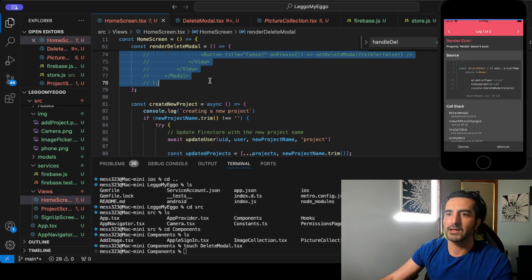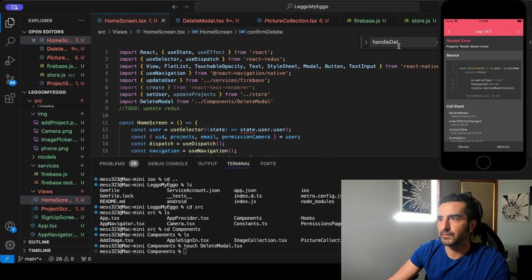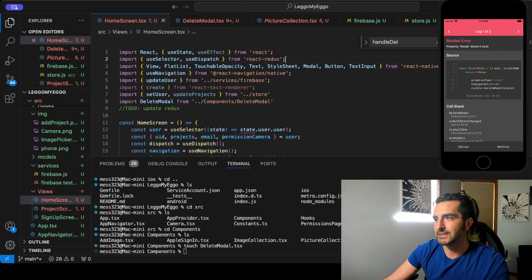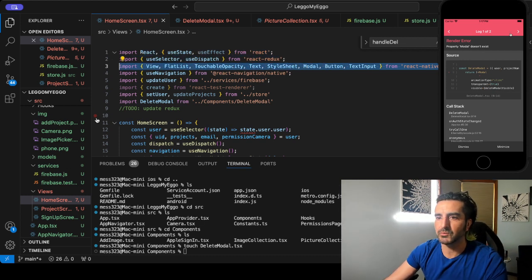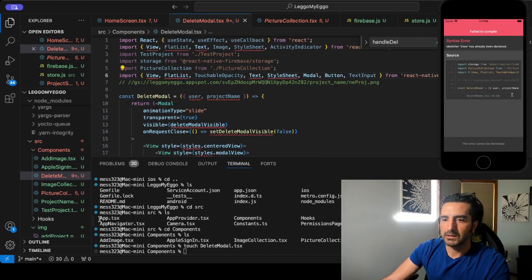All right, let's go save. What didn't like? Modal doesn't exist. Oh, let's do this. Dude, I need to fix that line of code. Dude, isn't it dope that modals are part of the React Native library? Let's go to delete modal. Okay, let's hit enter. Let's go save. What doesn't it like?